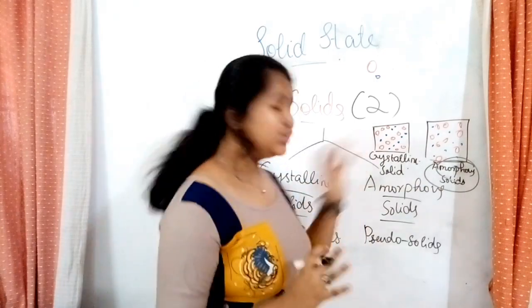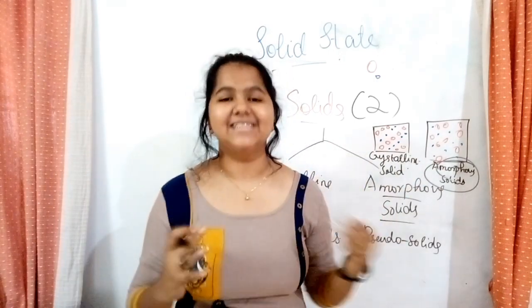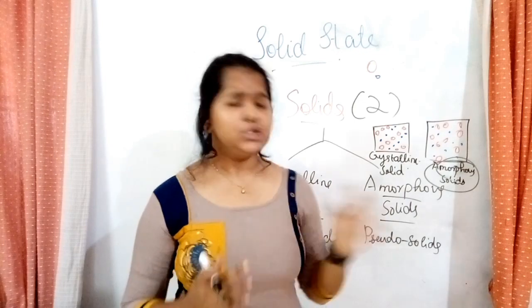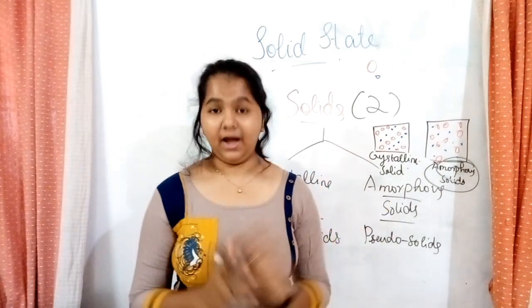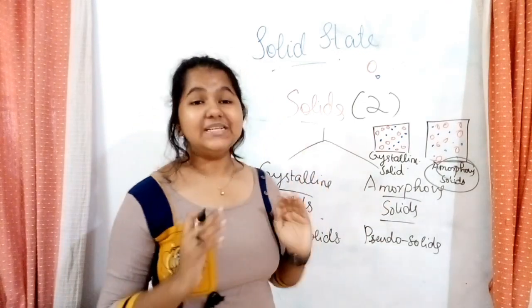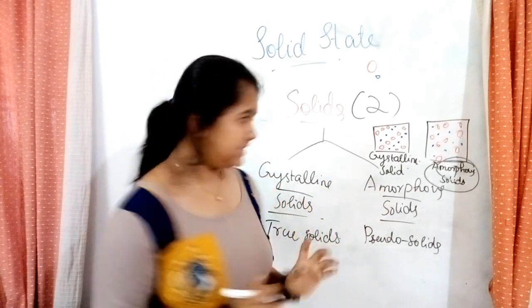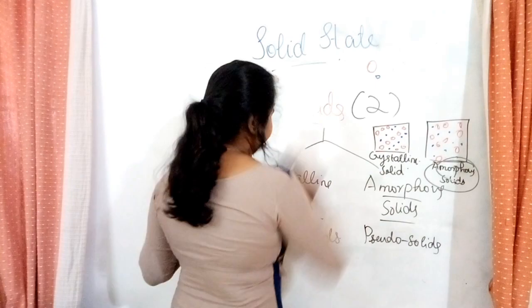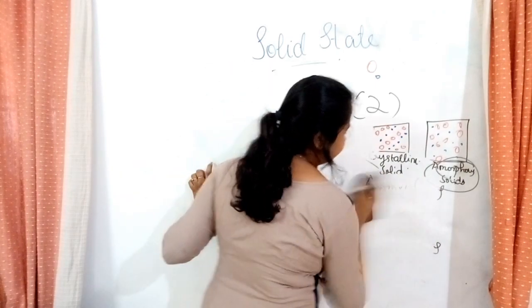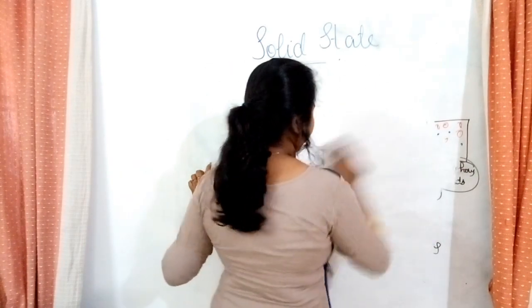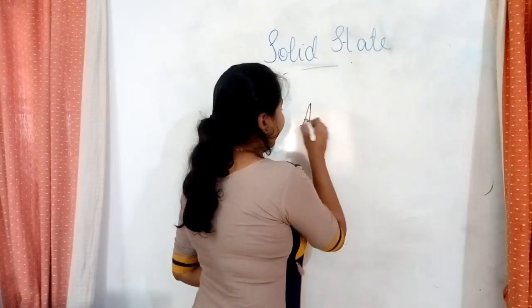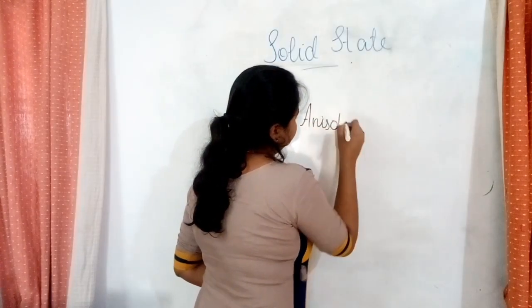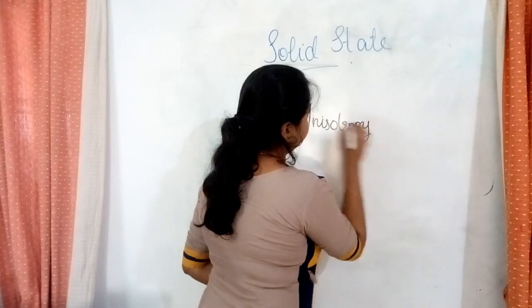So now let's see more about crystalline solids and amorphous solids. For these, we're going to learn a new term, that is anisotropy. So let's see what anisotropy is.